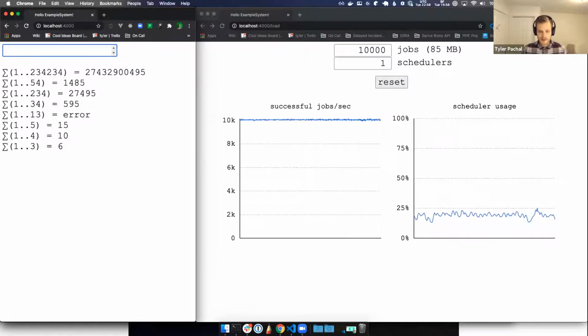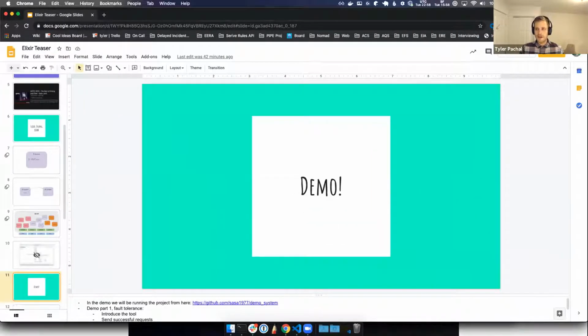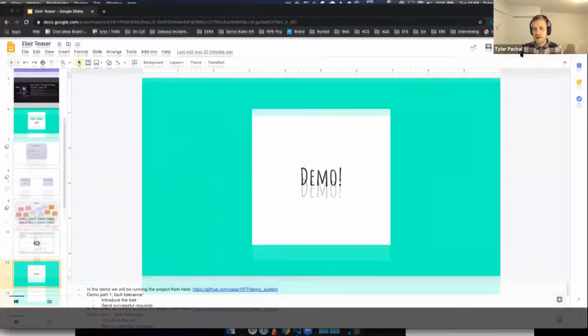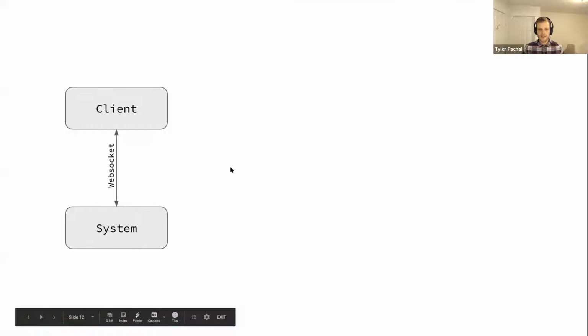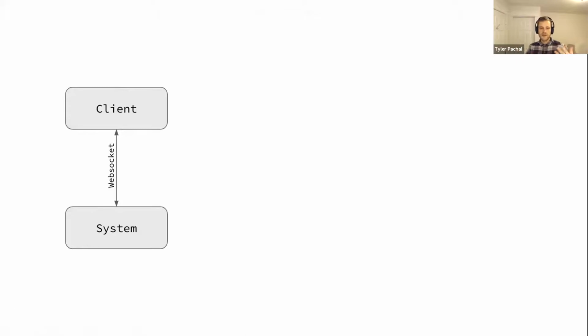And I'm going to flip back to the slides, because the Zoom taskbar is in the way, just to give a little more information about the life cycle of one of these requests. So when our client, our browser, connects to the system, we establish a WebSocket connection.